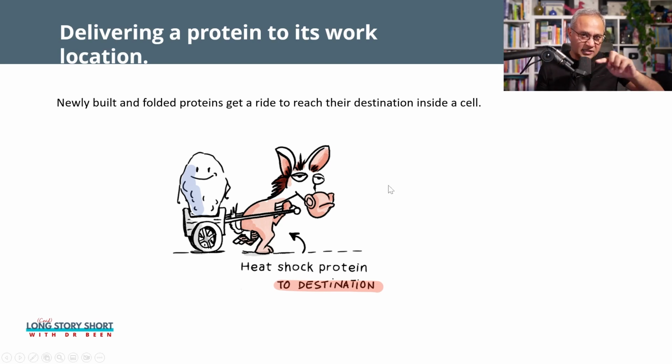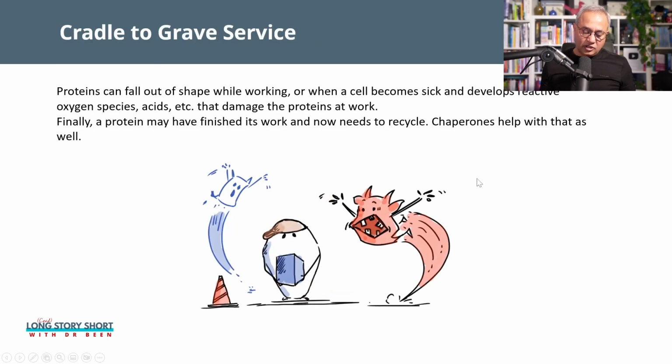So do you see that in this whole process, there is a specific mechanism that is important, and that is the chaperones. And we are talking about chaperones as well. So now here, if you see in this diagram, imagine this protein has been brought to its final destination. And now it is working there. So in the center, do you see that there is this little protein standing there with its worker hat on, and it is doing some work.